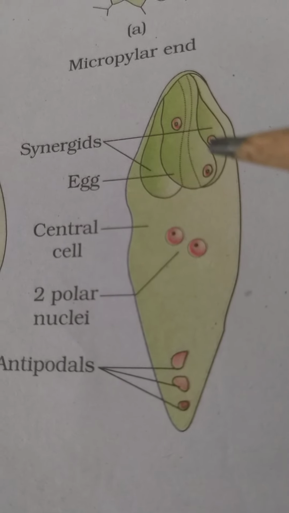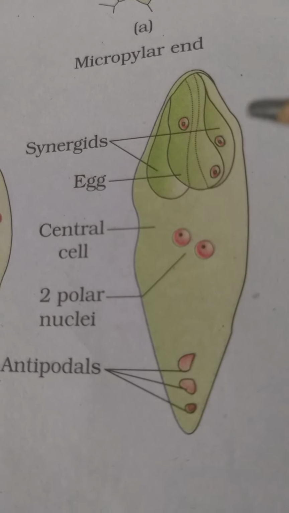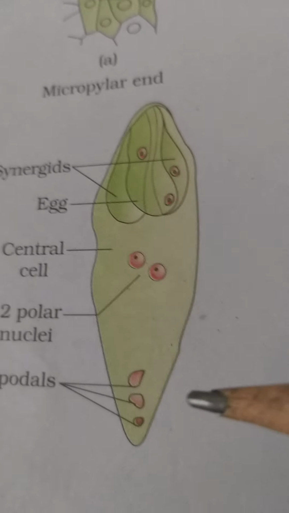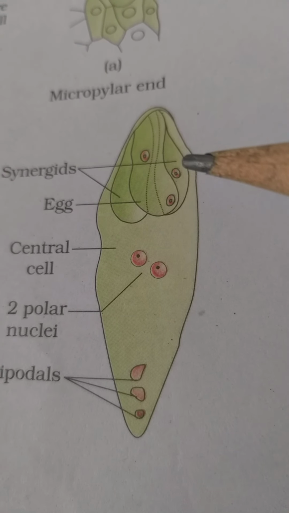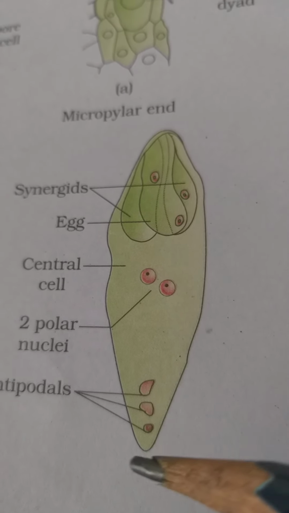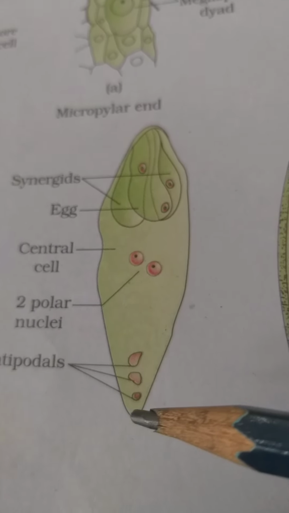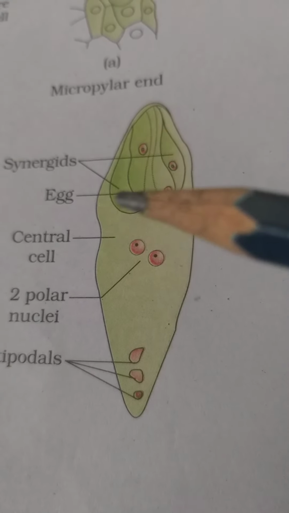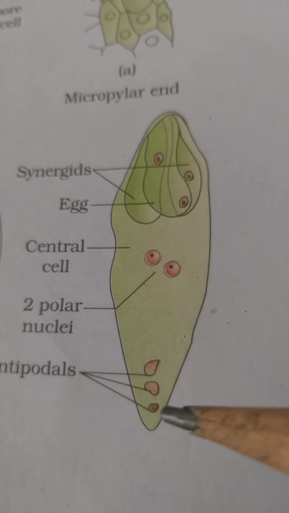A female gametophyte is 8 nucleate but 7 celled. 1, 2, 3, 4, 5, 6, and this is the 7th cell called the central cell. 3 cells: egg cell and 2 synergids. 3 antipodals.